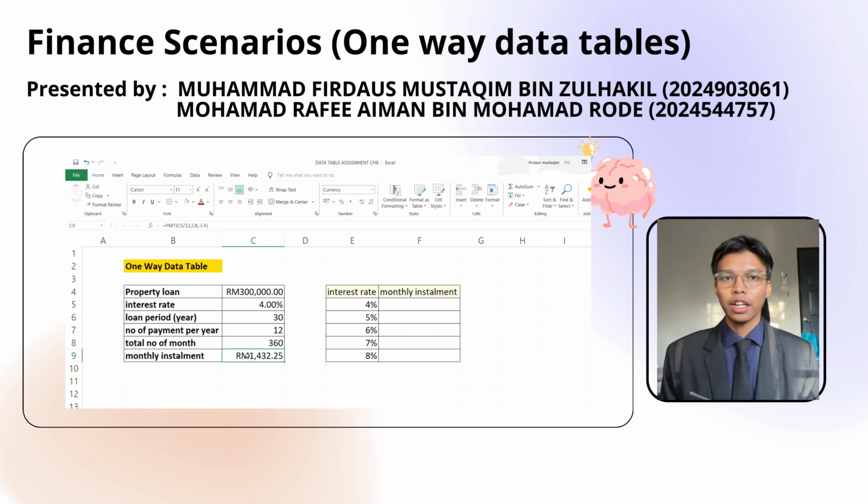Firstly, create a column of interest rate and monthly installment, and then put the monthly installment in cell F5. Then highlight the range E5 to F9, go to Data, click What-If Analysis, and then click Data Table. Enter C5 for the column input cell in the data table. Then the value of the monthly installment for each interest rate will appear.